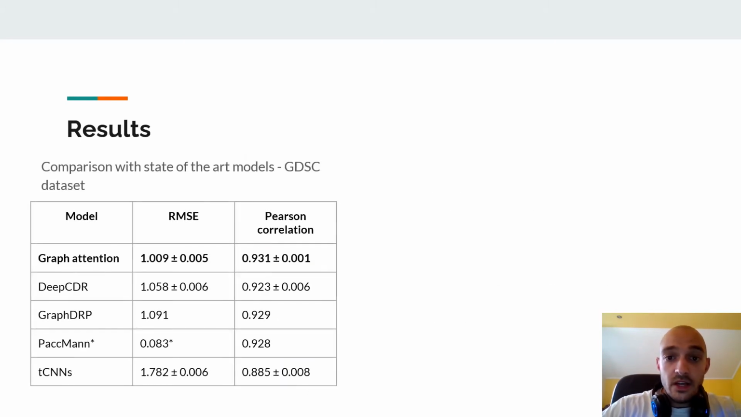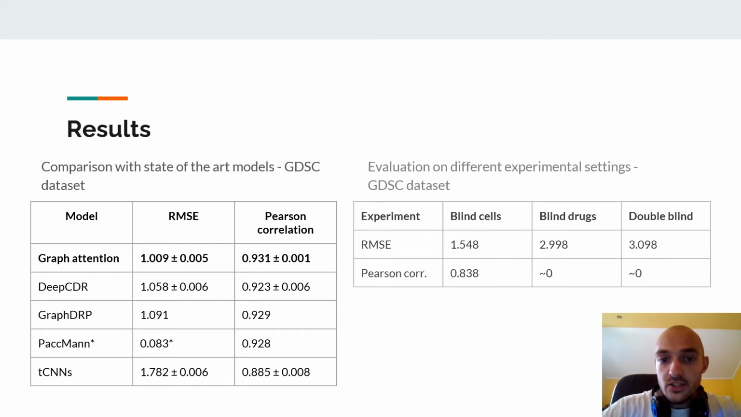When predicting negative log of IC50 values, to our knowledge, our model improves on the state-of-the-art model DeepCDR. These results are based on a randomly drawn test set which produces results that are too optimistic. When evaluating these models based on more realistic settings, such as predicting response to cell lines or drugs that are not in the training sets, the models, including ours, perform considerably worse.